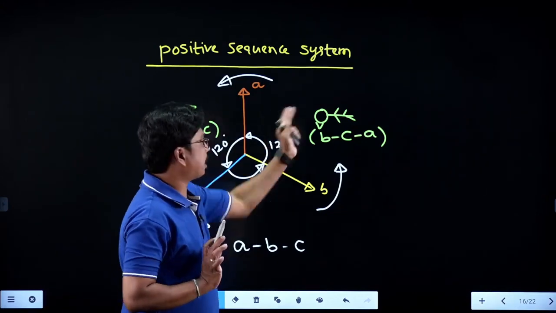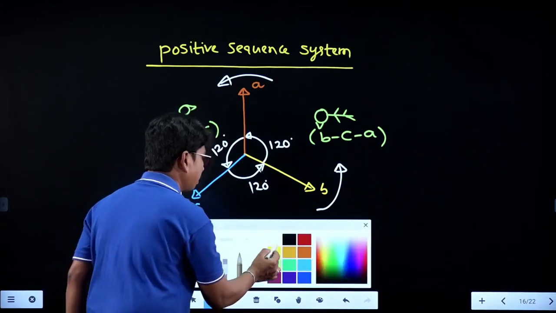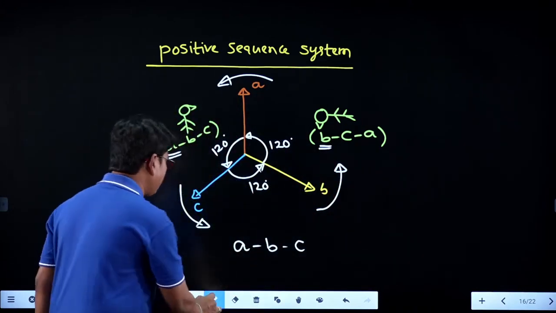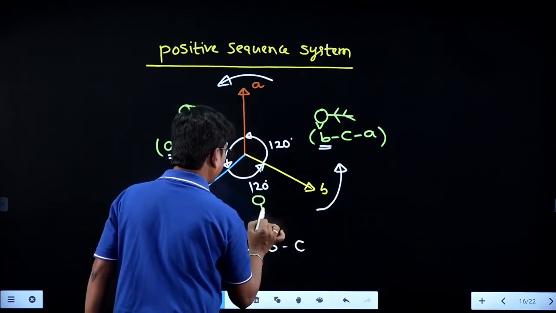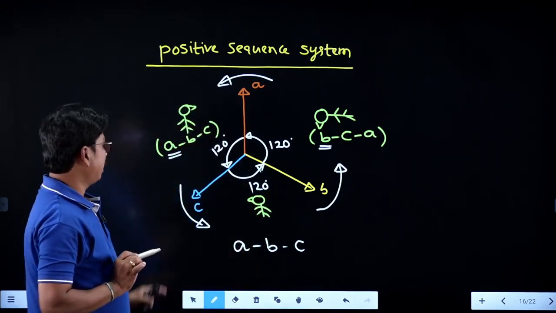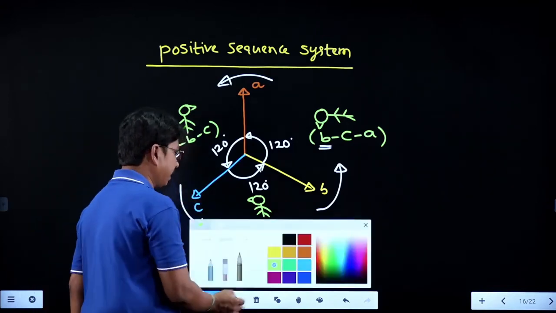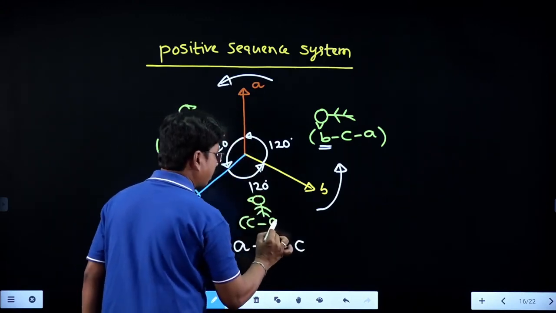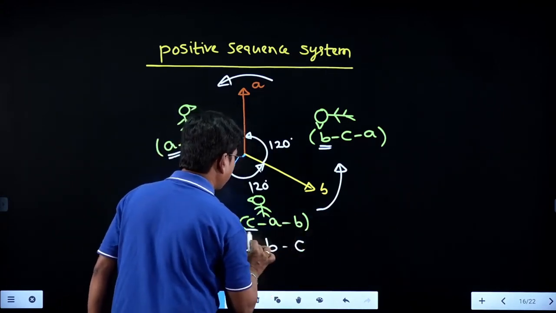The same phase sequence will become BCA when B is the reference phasor. Now, if the same person is standing here, and he is looking in this direction, then tell me, what is the first vector which can meet him? C, right? So he can see phase C first of all, and then A phase, and then B phase. Then what is the reference phasor? The starting one. C is the reference.